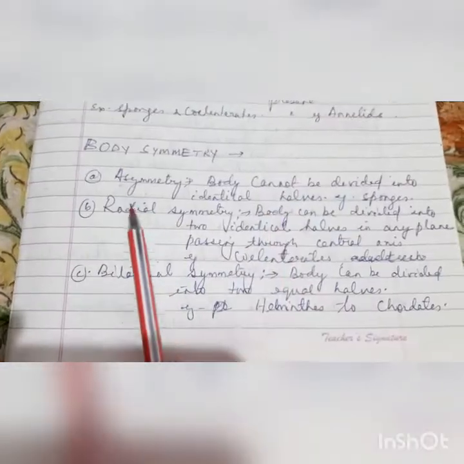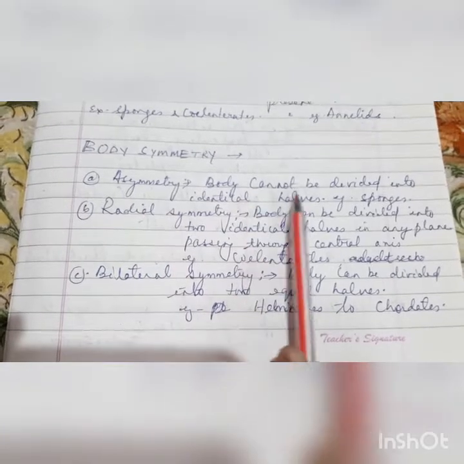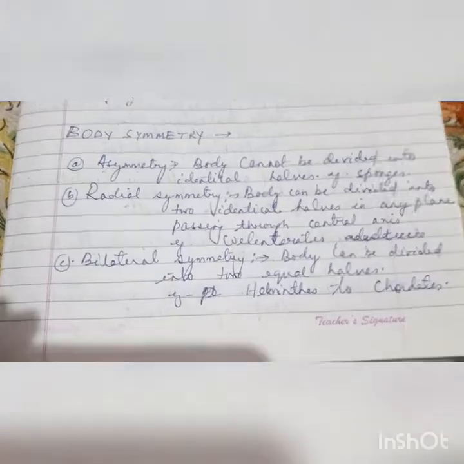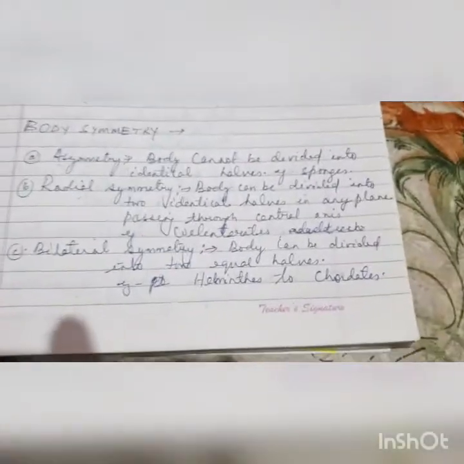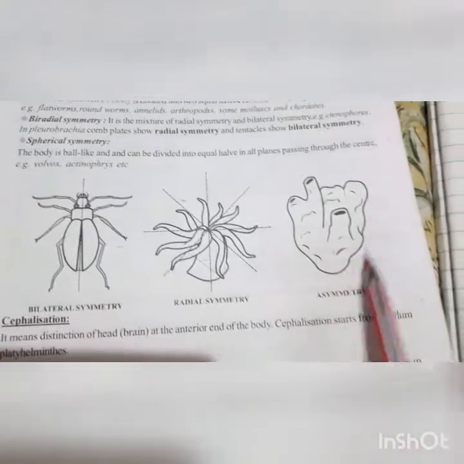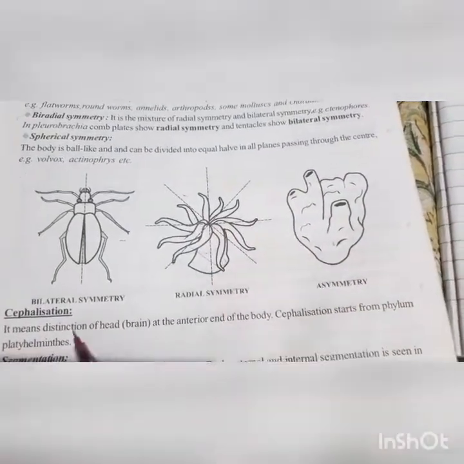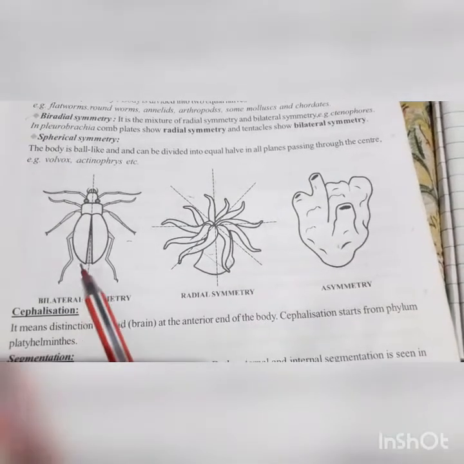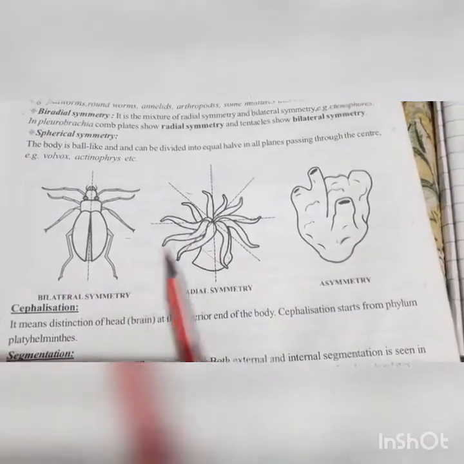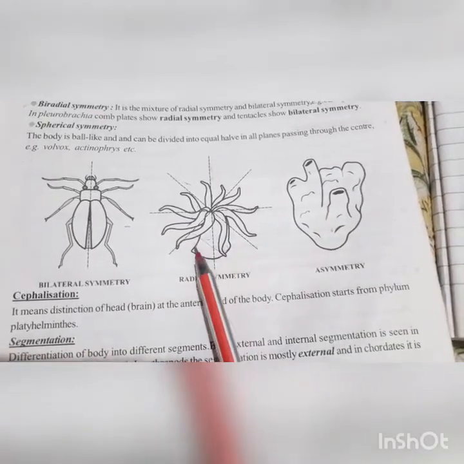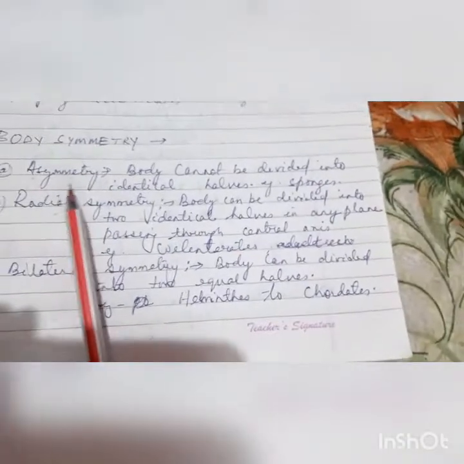Then comes the body symmetry. Body cannot be divided into identical halves, that is the sponges. Example, sponges. Sponges' body cannot be divided. You can see the picture over here. It is asymmetrical, it is radially symmetrical, and this is bilaterally symmetrical where left is equal to right. Here you can cut it from any portion or any section, and we will get two equal halves. So, these are called the asymmetry.